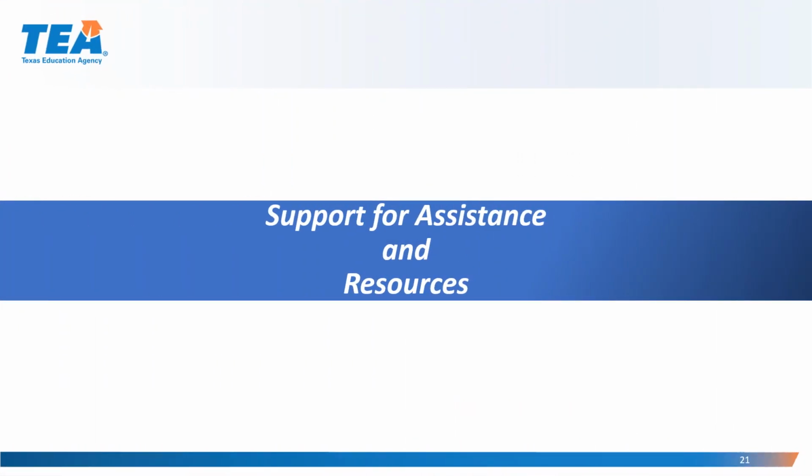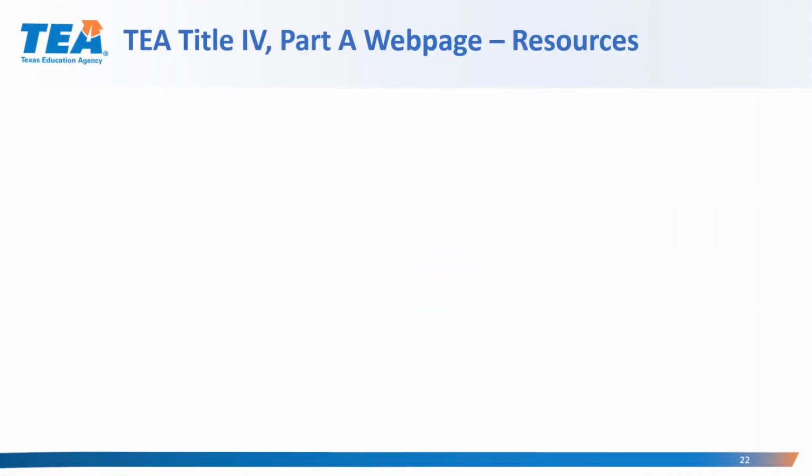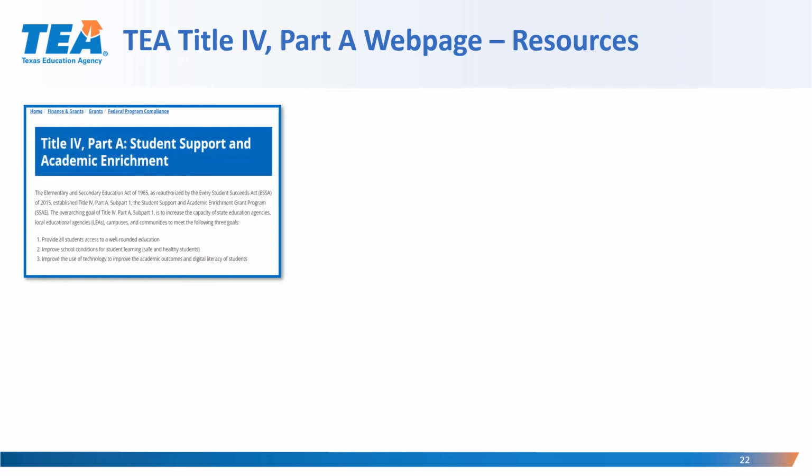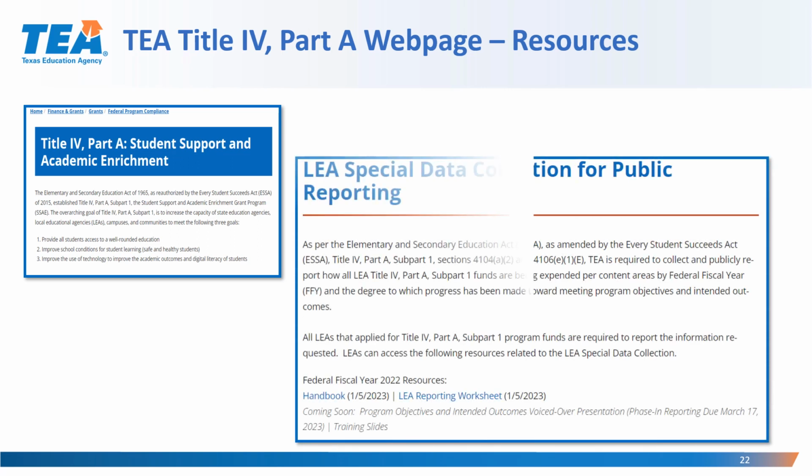Support for assistance and resources. The Title IV Part A resources are located on the Title IV Part A webpage under the Federal Program Compliance Division. The LEA Special Data Collection for Public Reporting section of the Title IV Part A web pages includes the Instructional Handbook of Requirements and Submission Details, as well as an LEA reporting worksheet that districts may use while preparing data for the Smartsheet WorkApp.